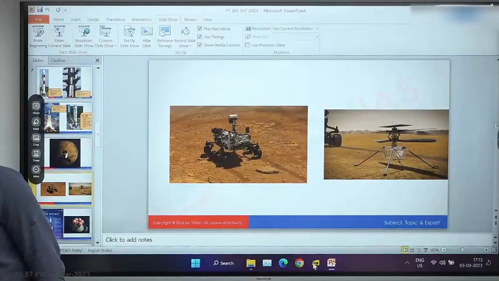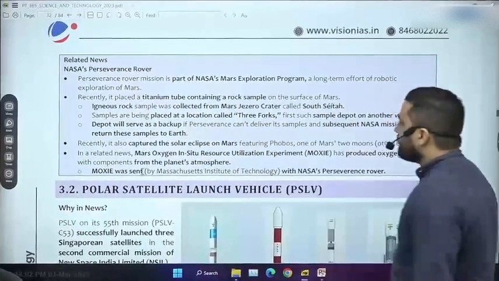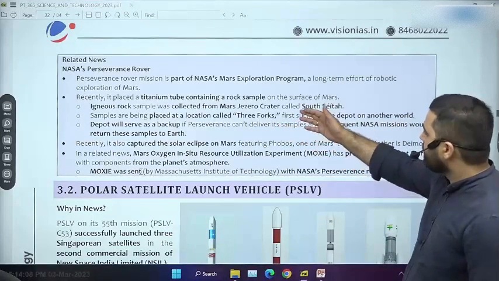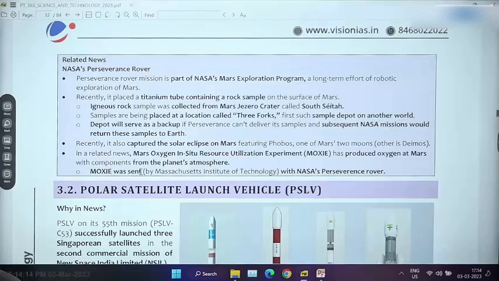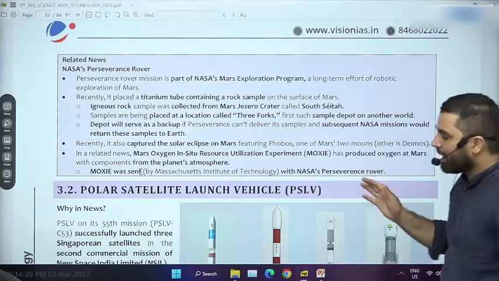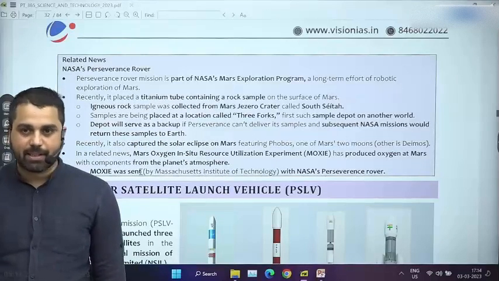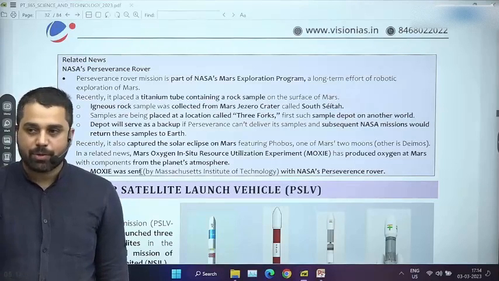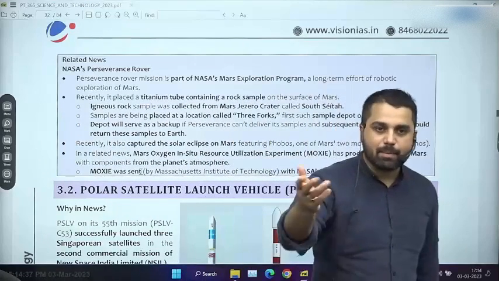A lot of details are given in your material, but I frankly don't think they are very important. For example, you have all of these places. There is a location called Three Forks, or there is a Zero crater, or South Sita. I frankly do not think that such a question would be asked, अगर UPSC का मन खराब हो जाए कि चलो कुछ तो पूछते हैं ऐसा कि जो पढ़ाई नहीं हो. But I don't think this much detail is needed, because this is a foreign mission, एक तो सबसे पहले इंडिया का मिशन नहीं है. If the Mars Orbiter Mission had found a crater for the first time, then perhaps I would have remembered it.